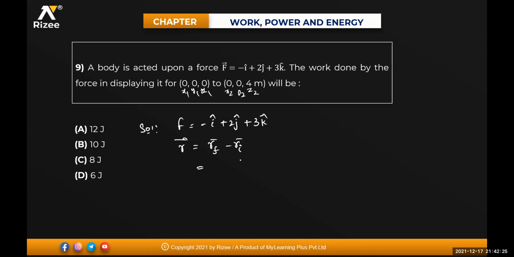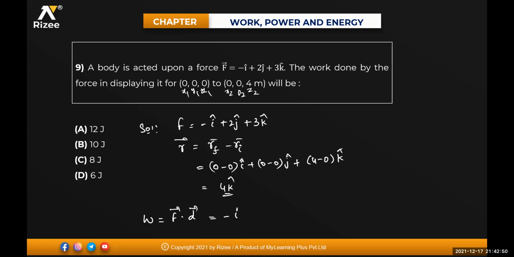X2 minus x1, that means 0 minus 0 i cap, plus 0 minus 0 j cap, plus 4 minus 0 k cap. So we get the displacement as 4 k cap. Work done is equal to force dot displacement.